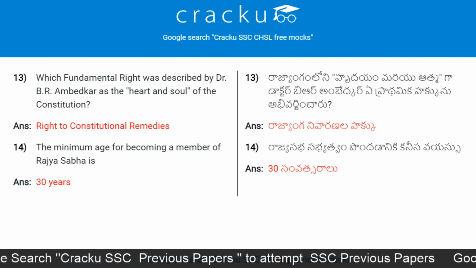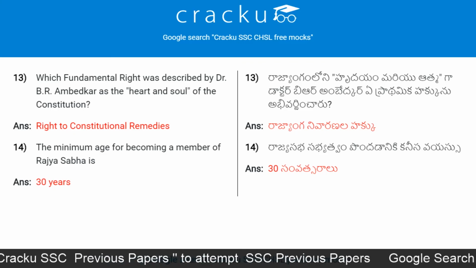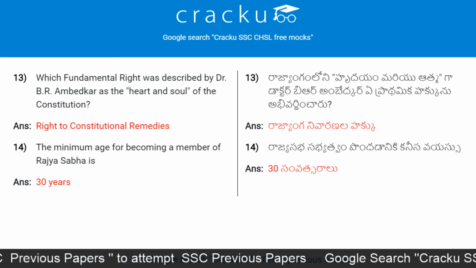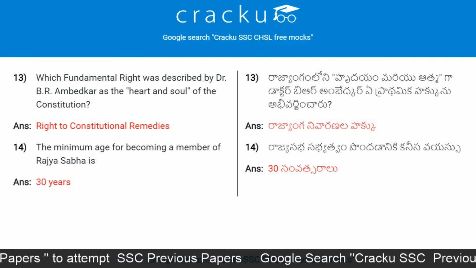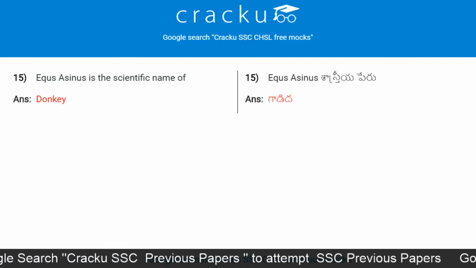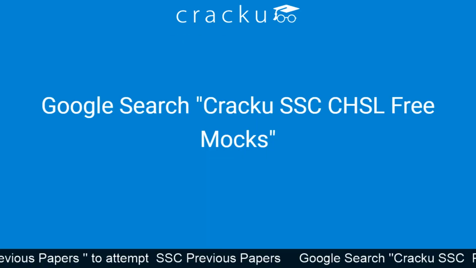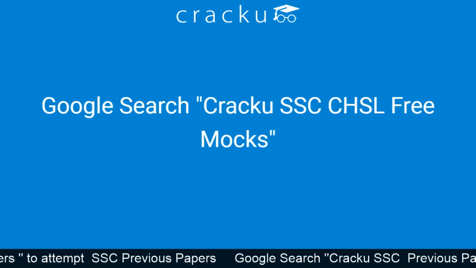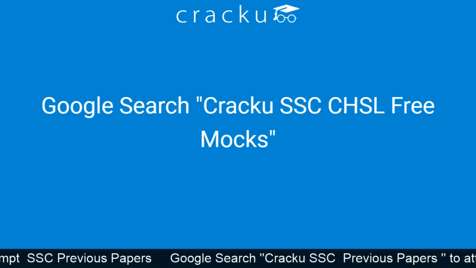The minimum age for becoming a member of Rajya Sabha is? Answer: 30 years. Equus asinus is the scientific name of? Answer: donkey.